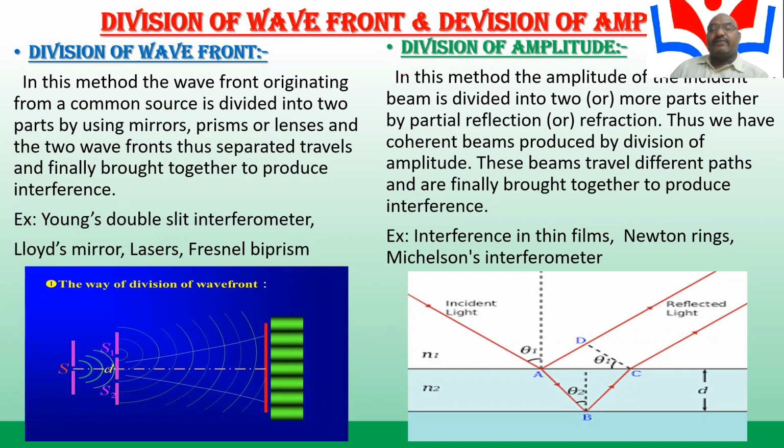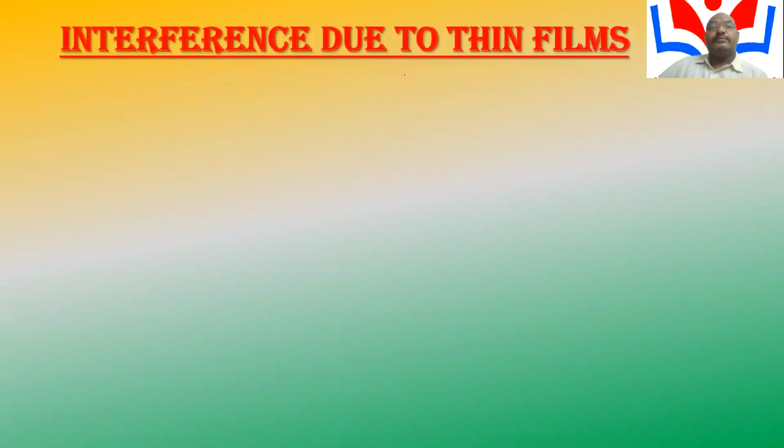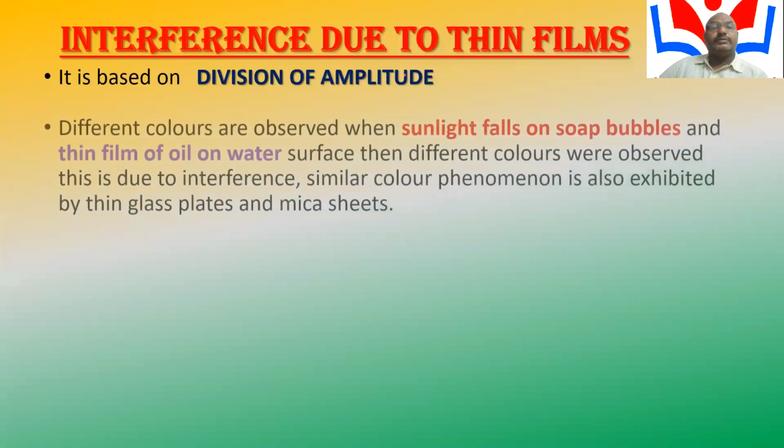Here, in a thin film by reflection, monochromatic light falls on a thin glass plate and is reflected back. These reflected lights get superimposed with each other, forming an interference pattern of maxima and minima. This is interference due to thin film, which is based on division of amplitude.